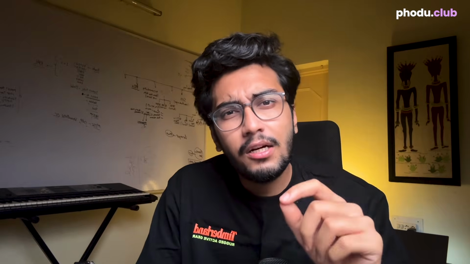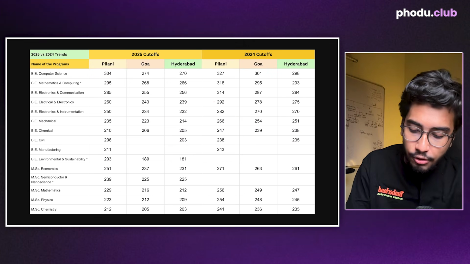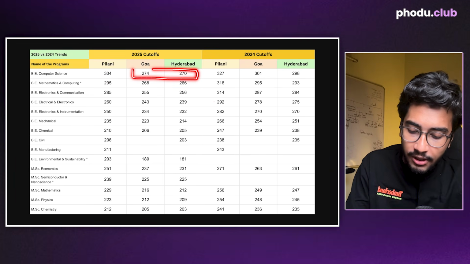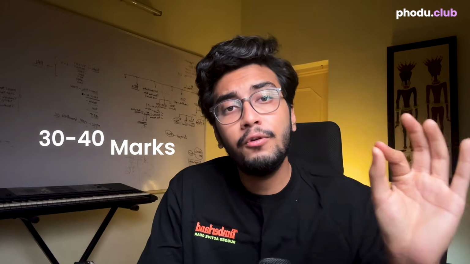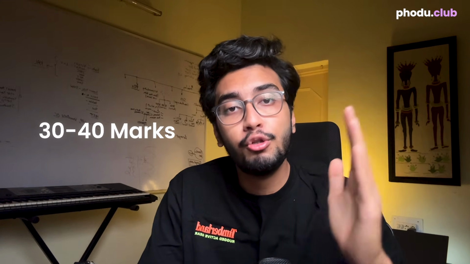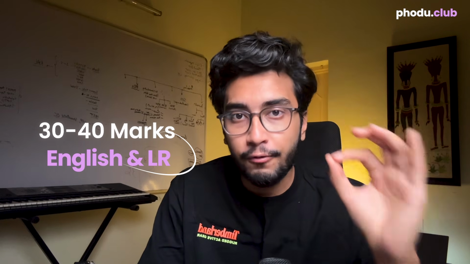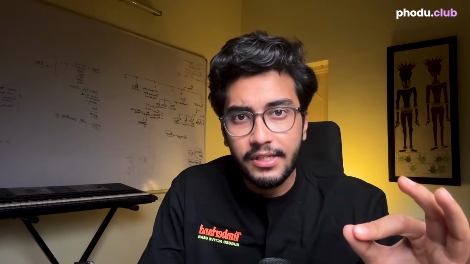Let's quickly see the cutoffs on how English and LR can actually make a difference. Pilani CSE cutoff was 304 last year, and Goa and Hyderabad were around 274 and 270. So there is a difference of around 30 to 40 marks, and this extra 30 to 40 marks can be gained through English and logical reasoning if you devote your time properly. That's how much of a difference English and logical reasoning can make.